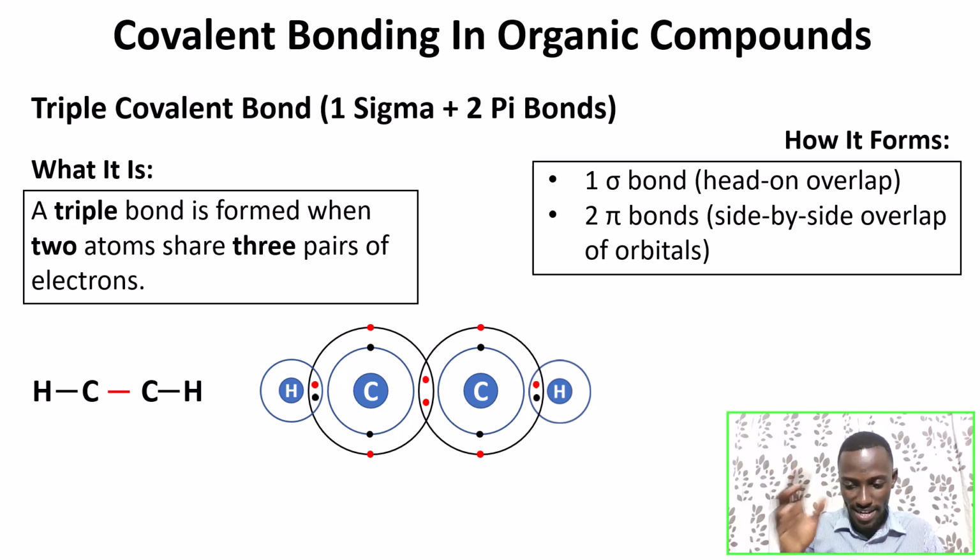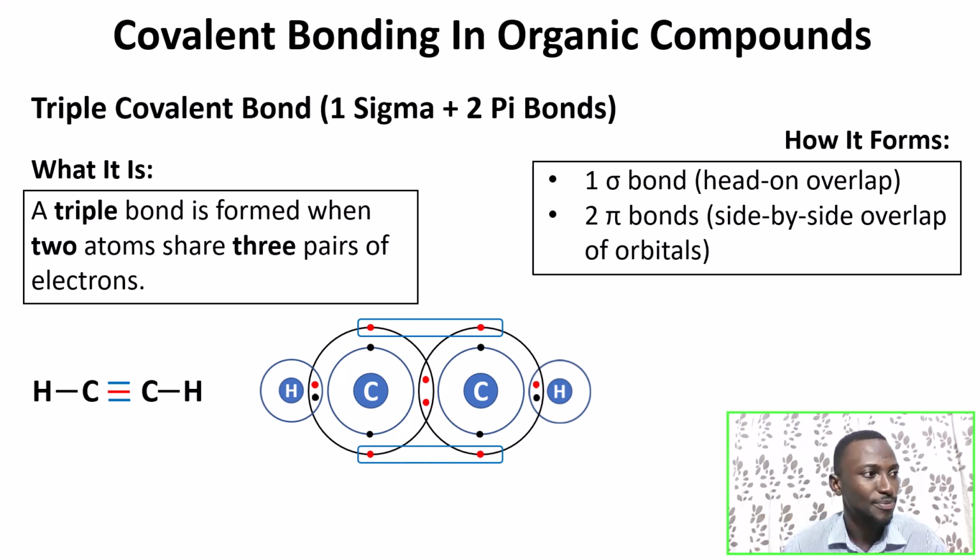The 4 unpaired electrons, the ones at the top, move side by side and overlap to form 1 pi bond, shown by the blue line at the top. Then the unpaired electrons at the bottom also move side by side to overlap to form the next pi bond at the bottom. So at the end, how many bonds do we have?